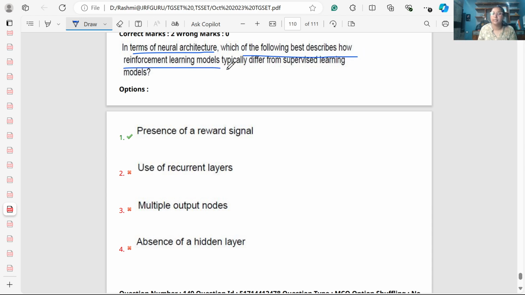Next, in terms of neural architecture, which of the following best describes how the reinforcement learning model typically differs from supervised learning? So, the presence of a reward signal. Whenever we have reinforcement, it works on the concept of rewards and punishment. If the task is correct, then reward will be given. If the result is incorrect, then punishment will be given. So yes, presence of reward and punishment signal.